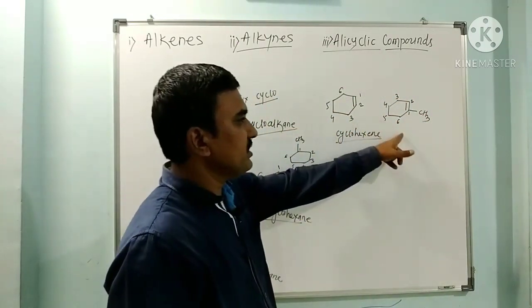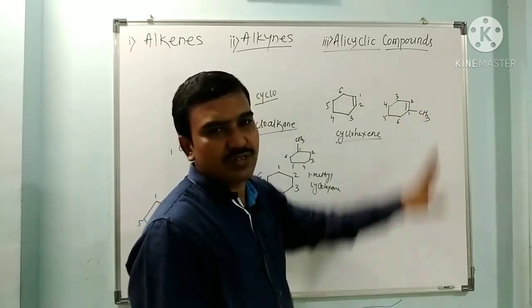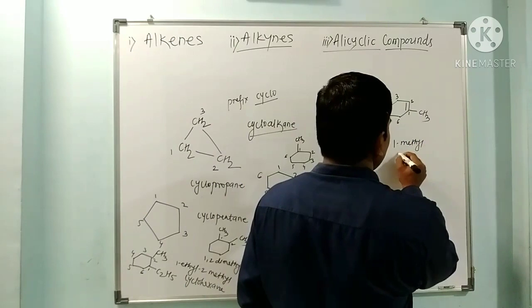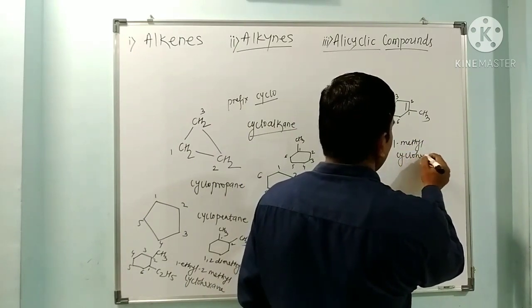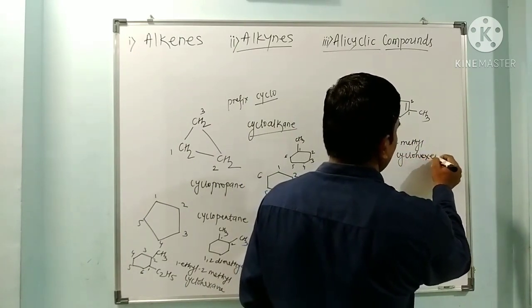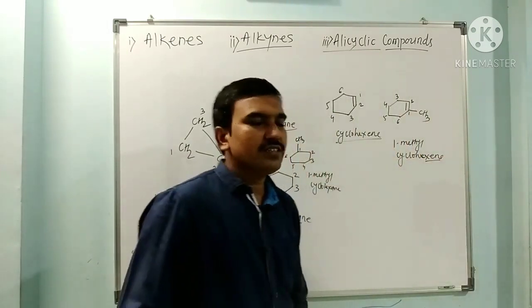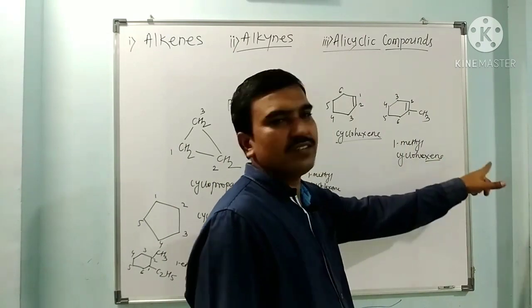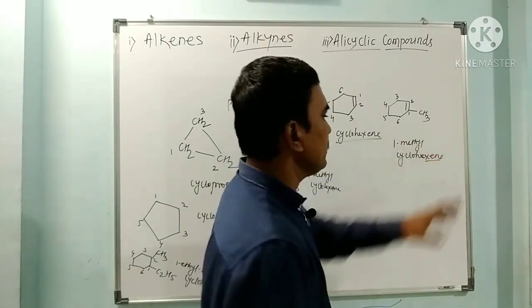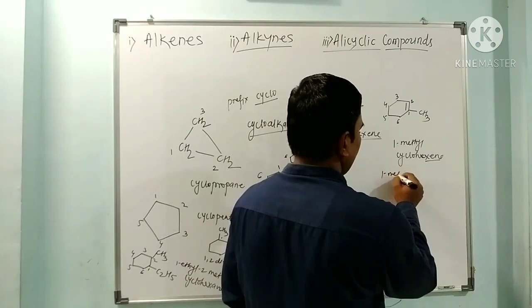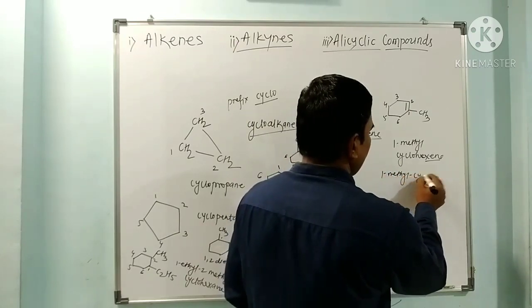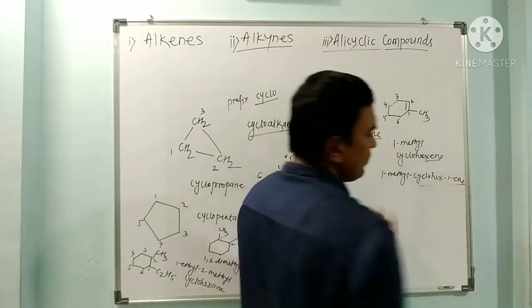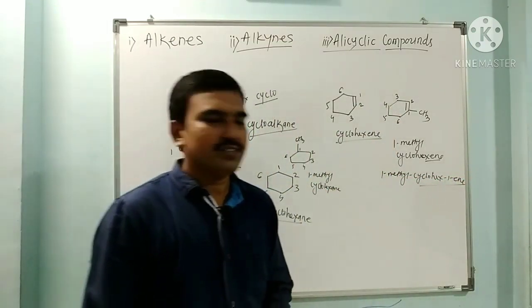So here it is cyclohexene, but 1 methylcyclohexene, 1 methylcyclohex-1-ene, just like our nomenclature of alkenes and alkynes.